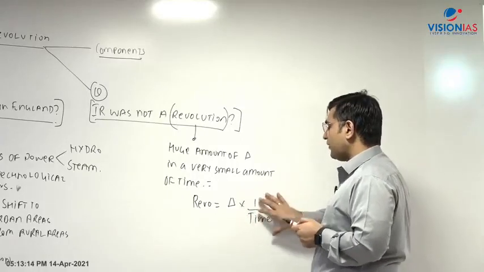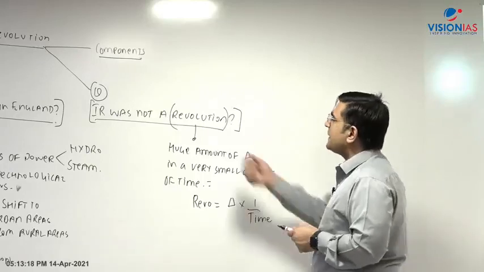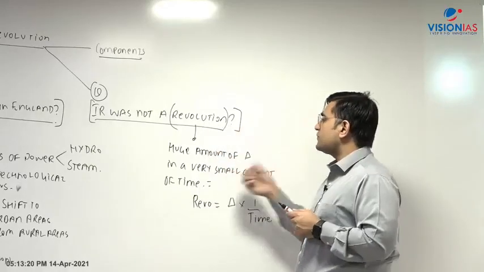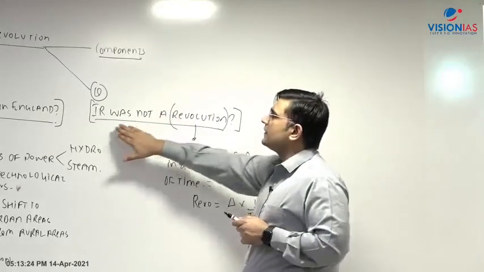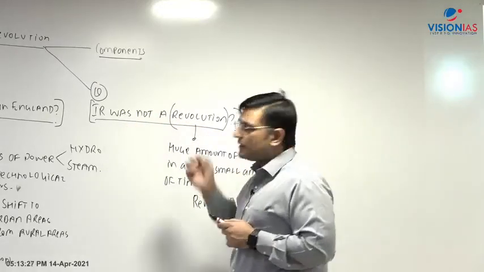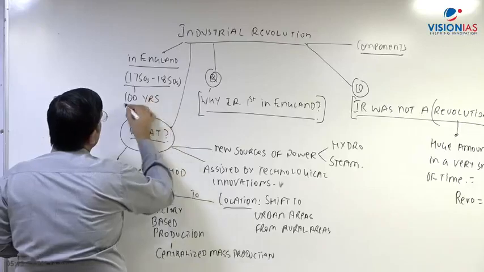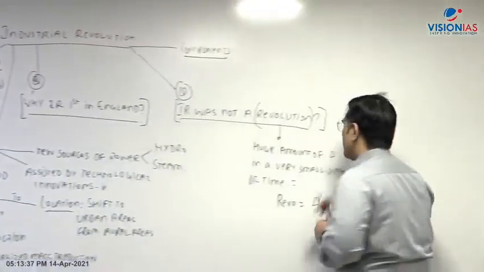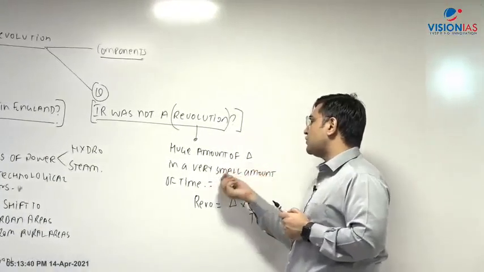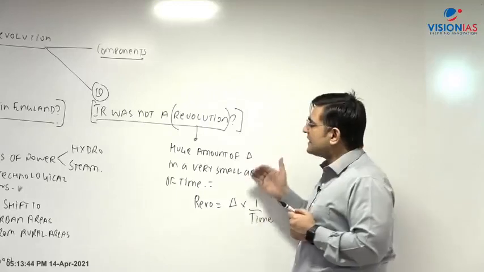This multiplication function, its amount will reduce, right? So basically your revolution is what? It is a huge amount of change which happens in a small amount of time. So why can this particular question arise, that the industrial revolution was not a revolution? This question can arise because of this time period, that it takes 100 odd years, and therefore the second criteria, so huge amount of change, that is fine, but the second criteria that this change should happen in a small amount of time for anything to be called a revolution, this second criteria is not being established, right?